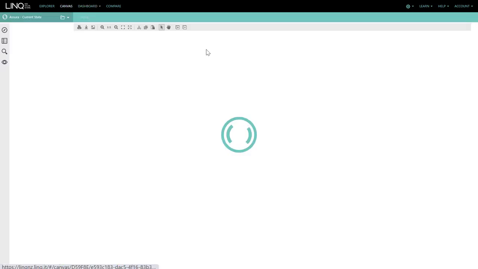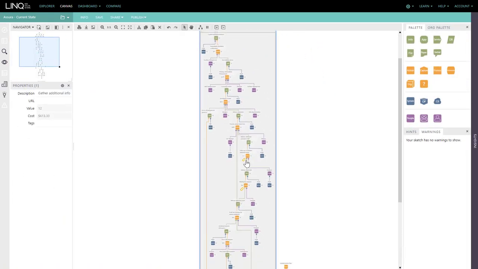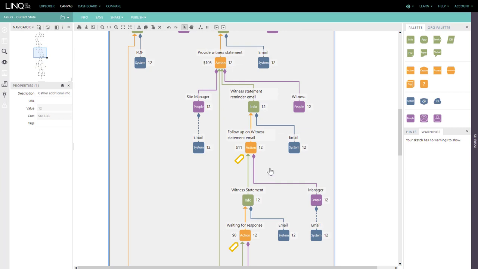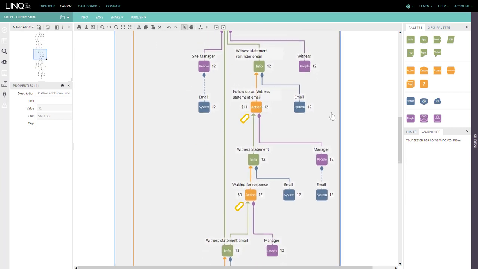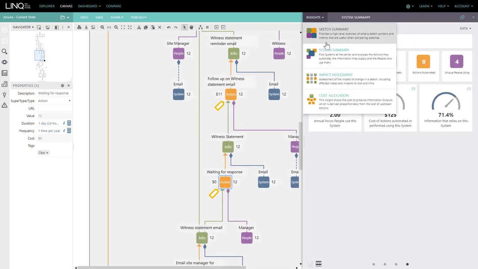As we're capturing the current state of a process, we're also able to identify opportunities for change. In this example, we've captured some tags against the witness workflow that is currently undertaken. There's a significant amount of wait time as we wait for people to provide us with the content because we're communicating with them through email. And we can see what impact this is having to our process.